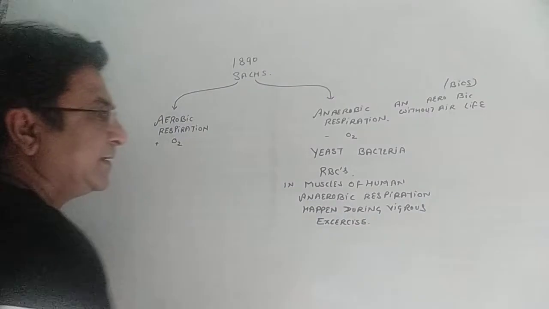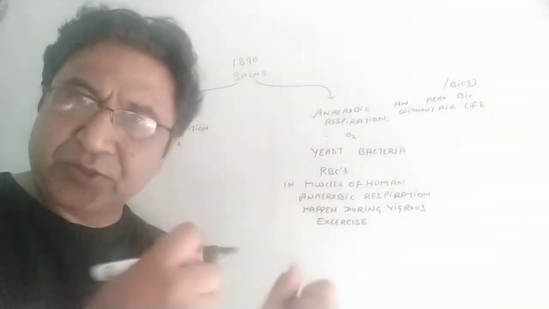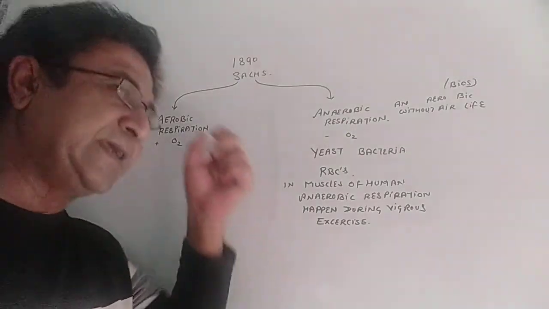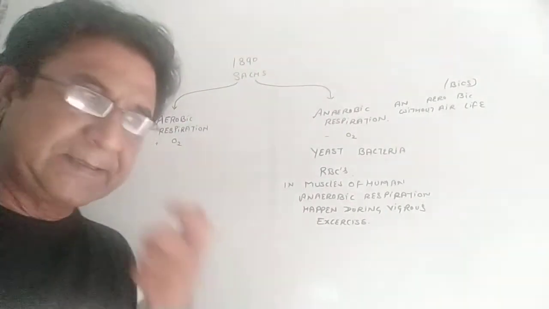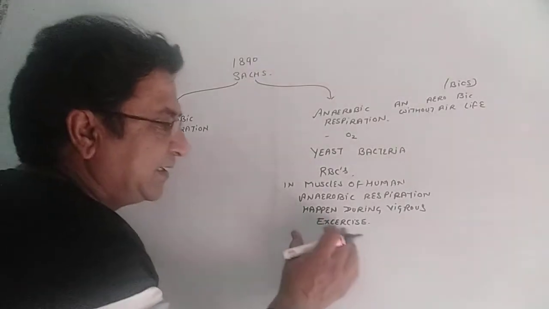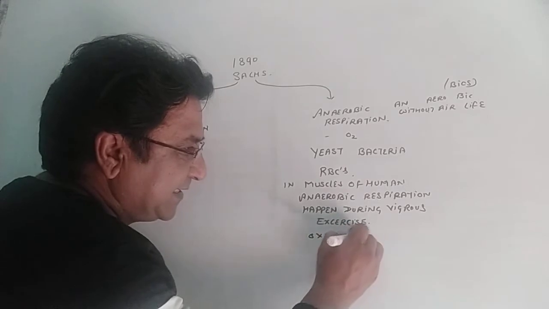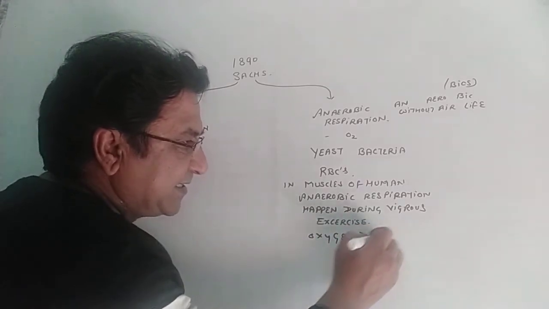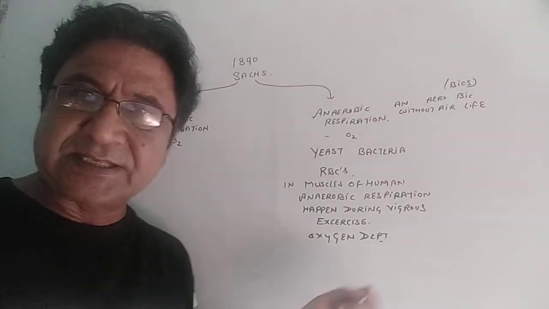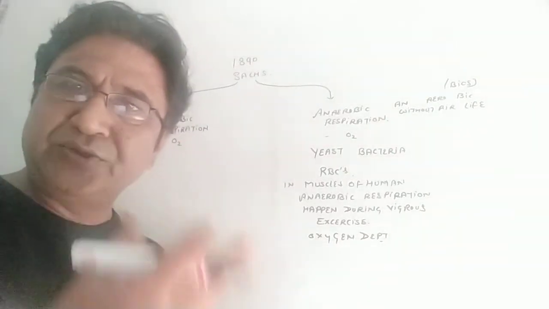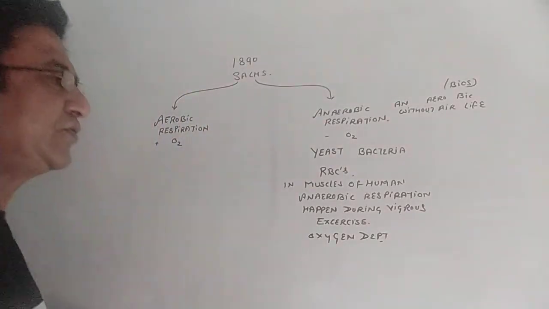Remember that. When we do a huge amount of exercise, the muscles utilize most of the oxygen and become oxygen debt muscles. Debit and credit, right? In that case, the muscles start doing anaerobic respiration and a very small amount of energy is produced.